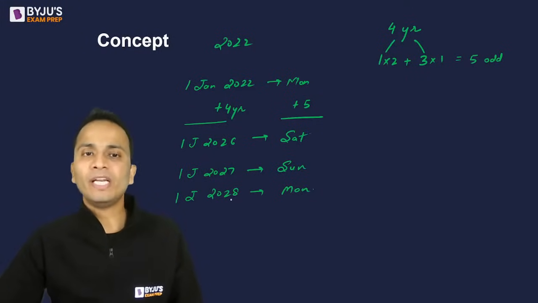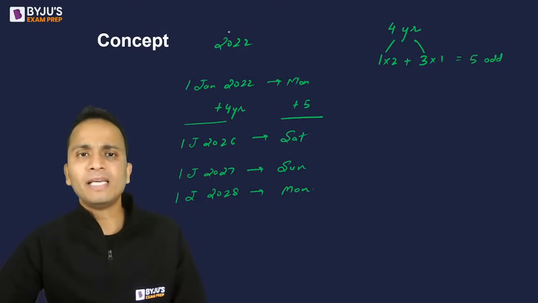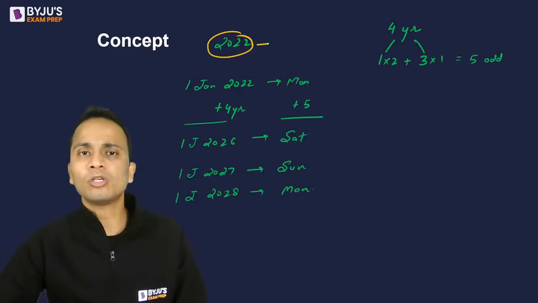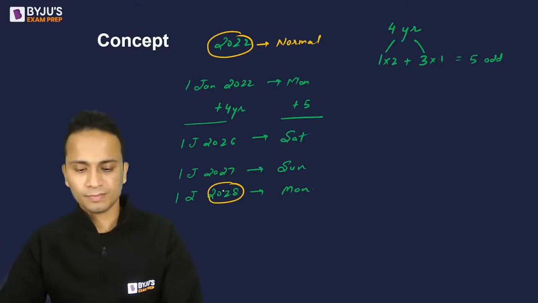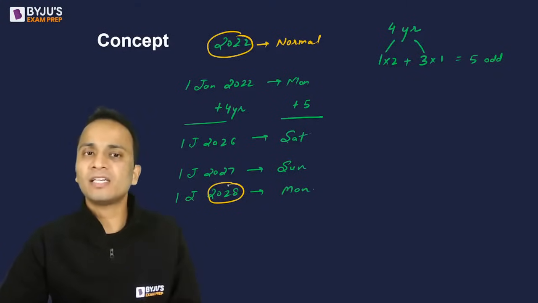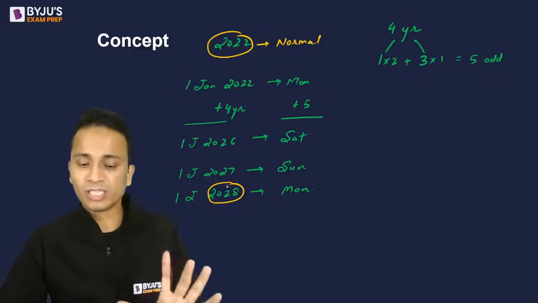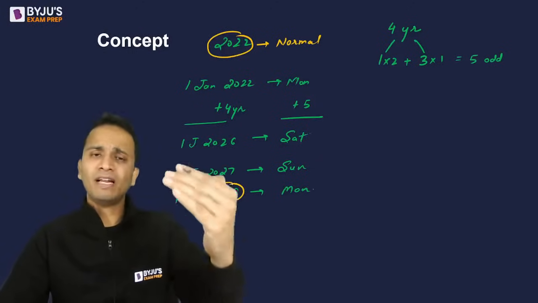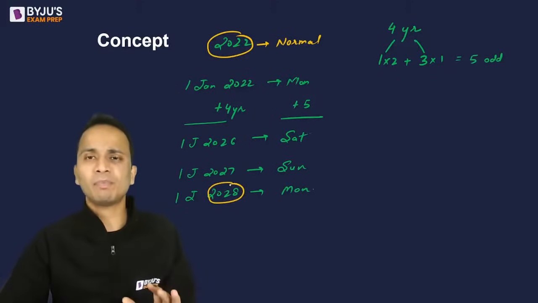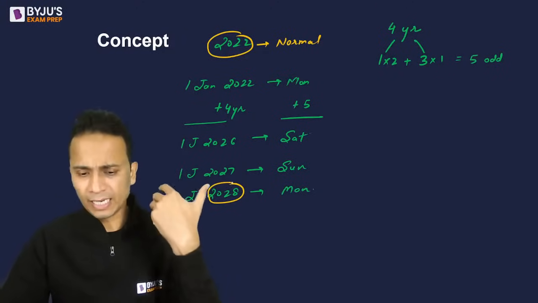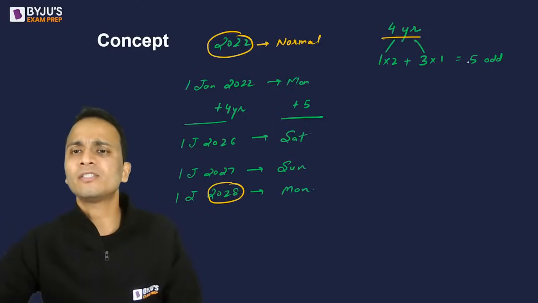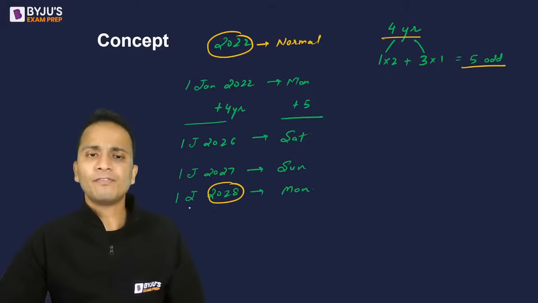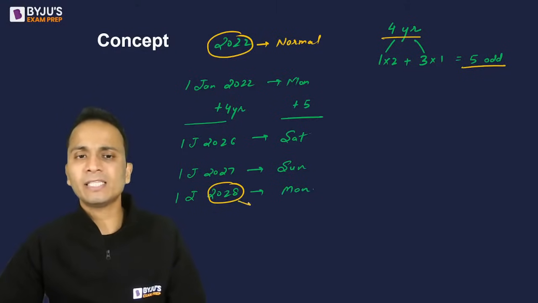Now 1 जनवरी 2028, now look at my starting year. This was a normal year and this year is a leap year. मोनिका, process fast करने के लिए मैंने 4 years add कर दी. I could have done 1 year plus 1 year plus 1 year plus 1 year, just to save time I have added 4 years directly. 4 years, 5 odd days. ठीक है, now 1 January 2028 is a Monday but it is a leap year.